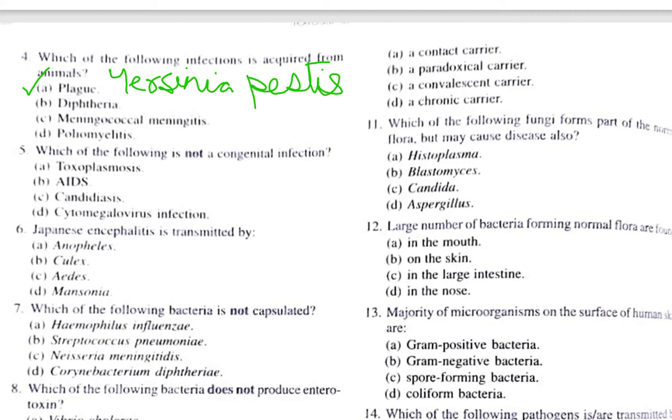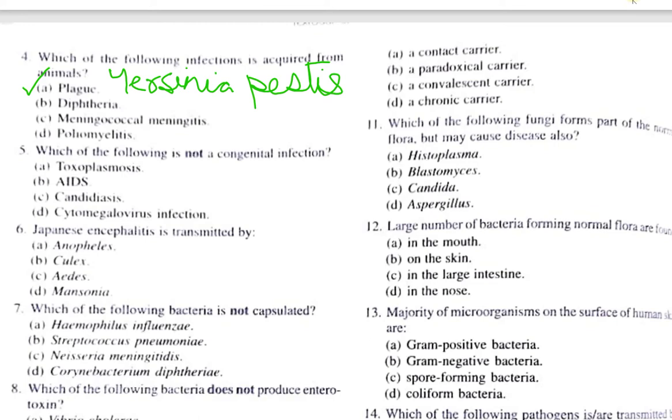Question number 5. Which of the following is not a congenital infection? The options are A. Toxoplasmosis, B. AIDS, C. Candidiasis, D. Cytomegalovirus.